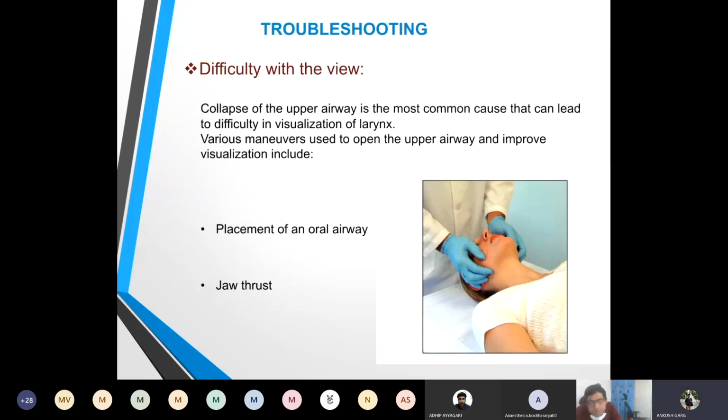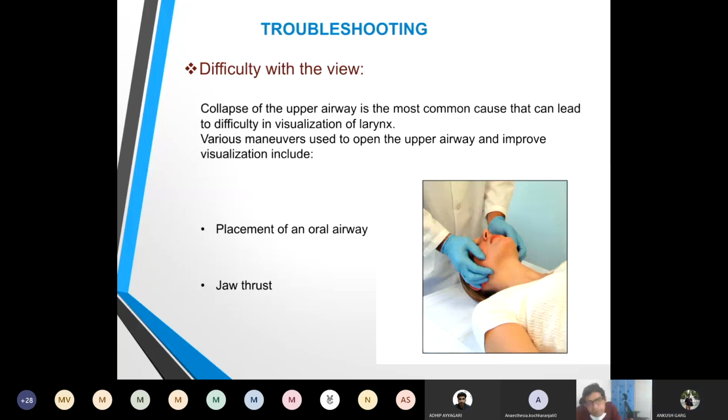The other technique is where we have already inserted the endotracheal tube inside the nasal cavity. In that technique, the problem of railroading is gone. After inserting the endotracheal tube, we will do the endoscopy. But in this technique, there may be a problem if you are not gentle enough.